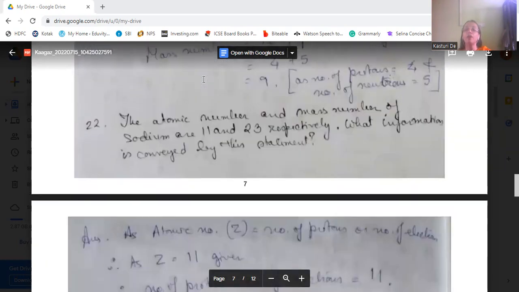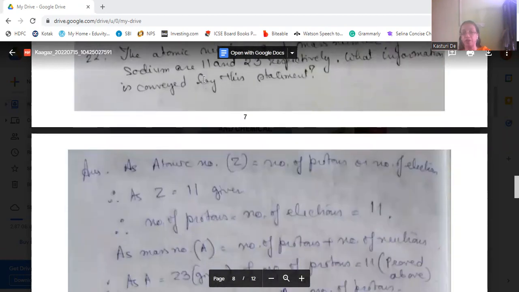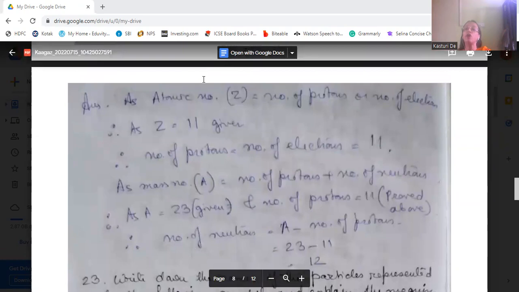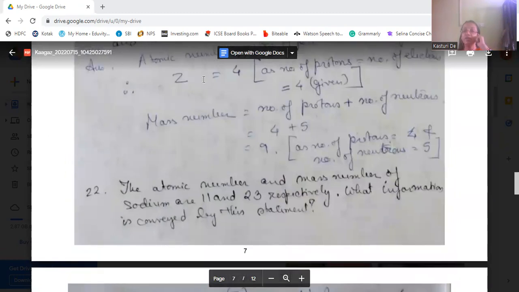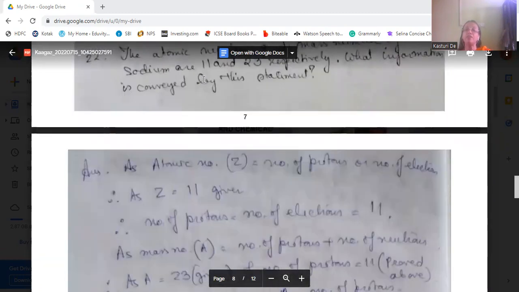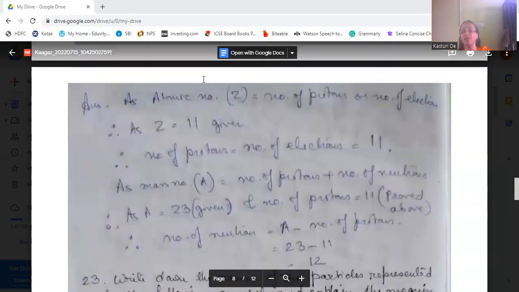Then, the atomic number and the mass number of sodium are 11 and 23 respectively. What information is conveyed by this statement? Atomic number Z is equal to the number of protons or the number of electrons, so here it is 11. That means the number of protons or electrons is 11 for sodium. And mass number A is 23, which is equal to the number of protons plus the number of neutrons.